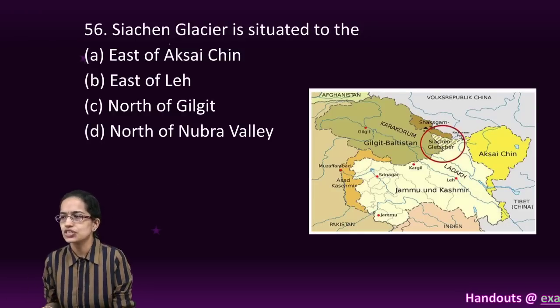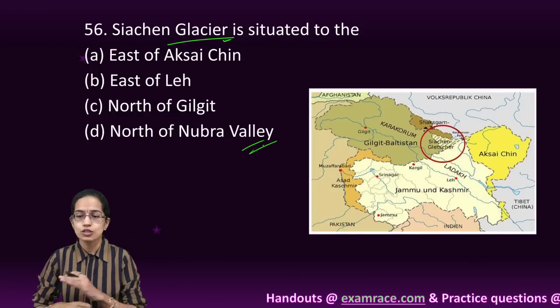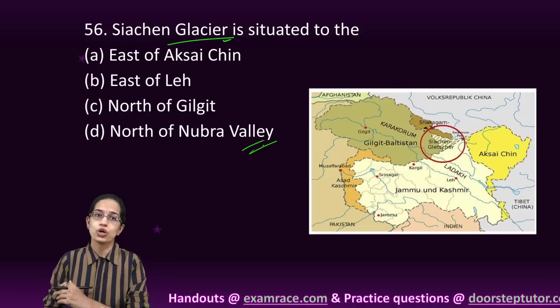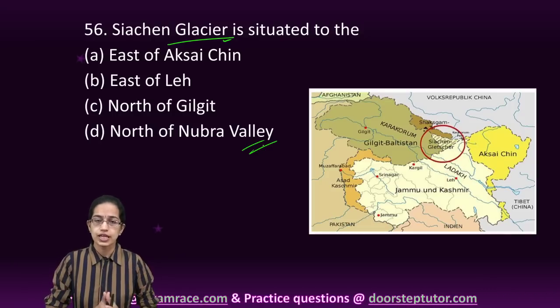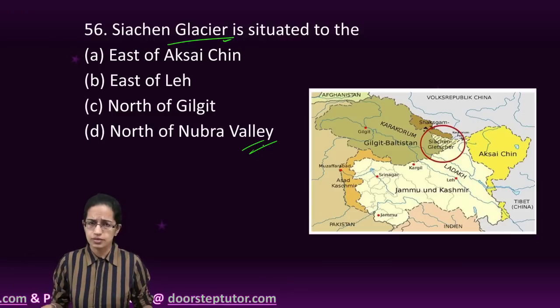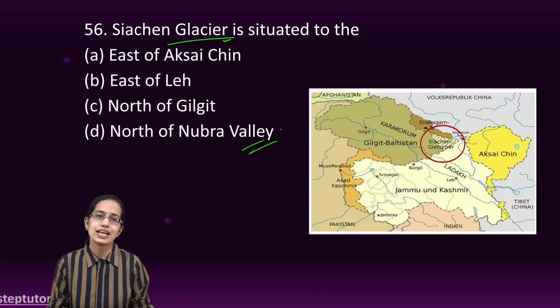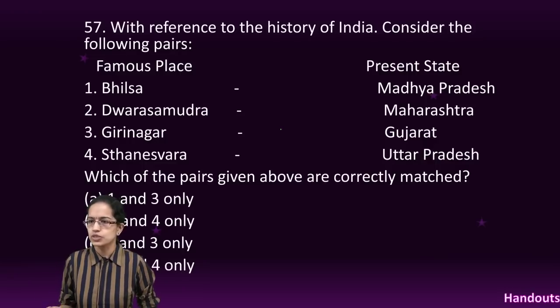The next is Siachen Glacier. Now this is north of Nubra Valley. We have covered this exclusively in our class on the geography of Kashmir, geography of Leh Ladakh, where we have talked about the various topographical features. Okay, so most important question, and it was a very, very expected question in fact.